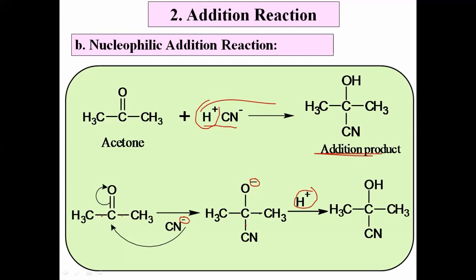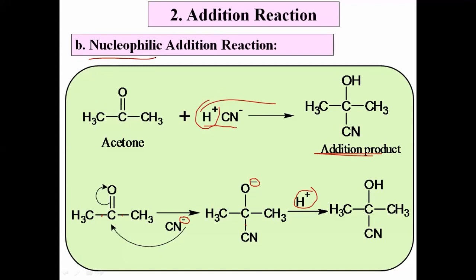मग यामध्ये फर्स्ट स्टेप काय आहे, थोडं कॉन्सन्ट्रेट करा. What is the first step? In the first step there is an attack of CN minus, means there is an attack of a negatively charged ion, means there is an attack of a nucleophile, and thus that reaction is initiated by the attack of a nucleophile, hence it is called nucleophilic addition reaction. Thus the addition reaction which is initiated by the attack of a nucleophile is called nucleophilic addition reaction.